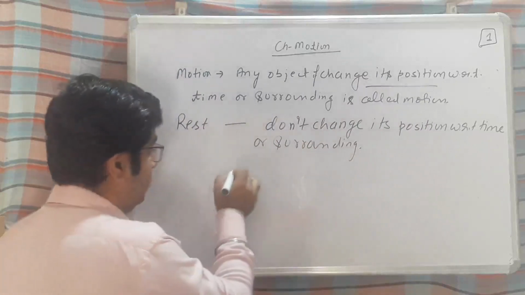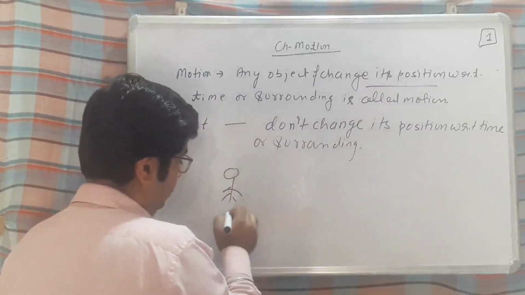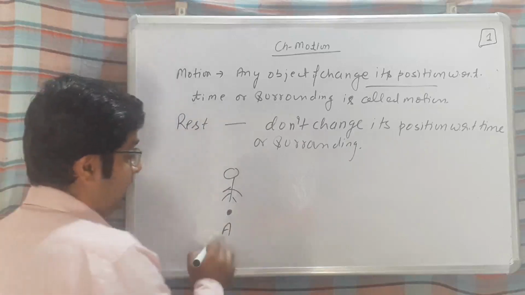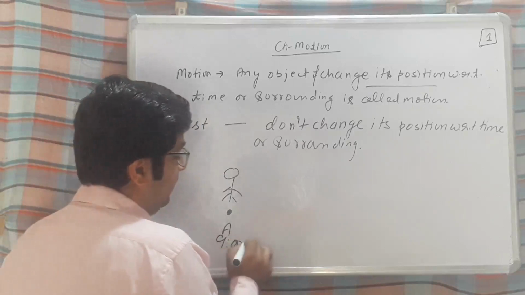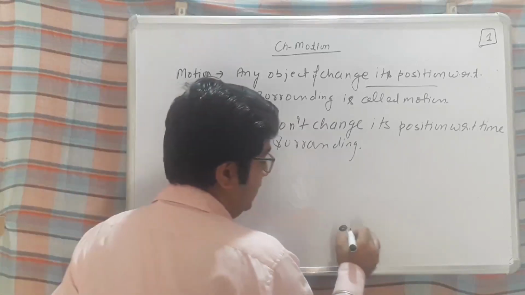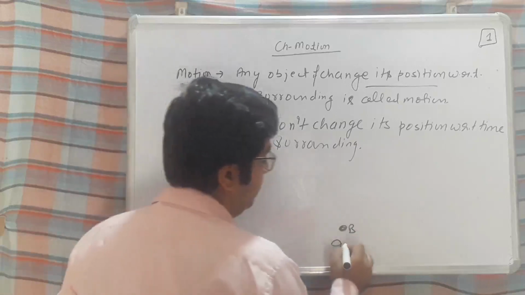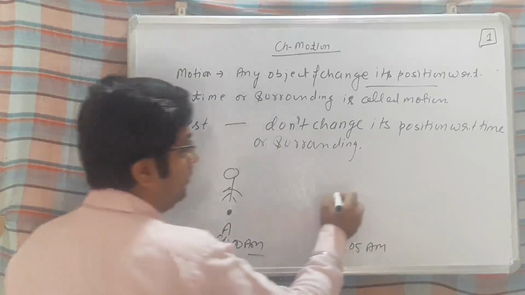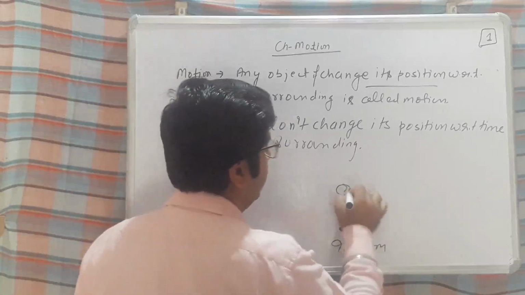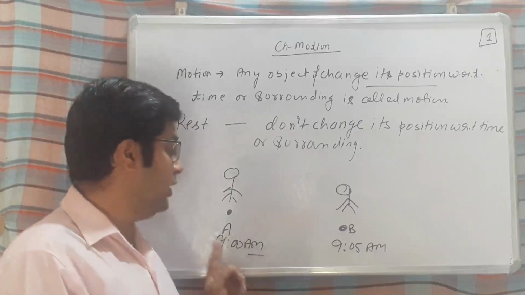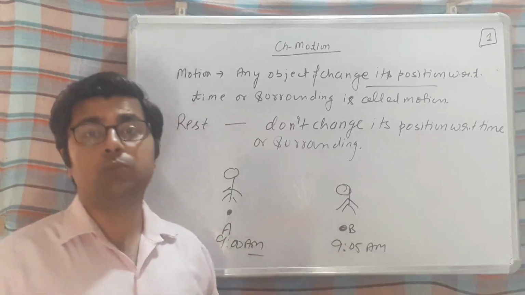Let me explain on the board: here a person is at point A at 9 a.m., and after 5 minutes the person is at point B. The person reaches over here. So now the position of the person is changed from point A to point B.